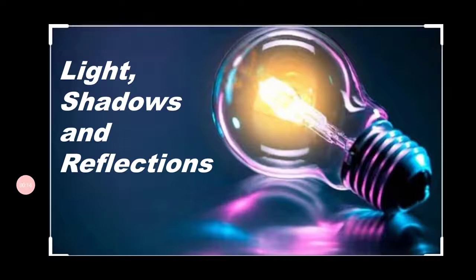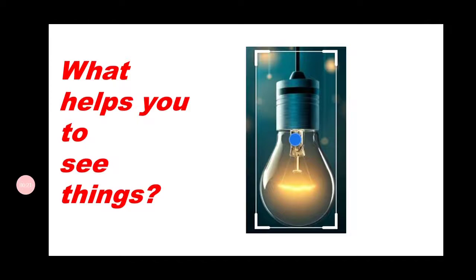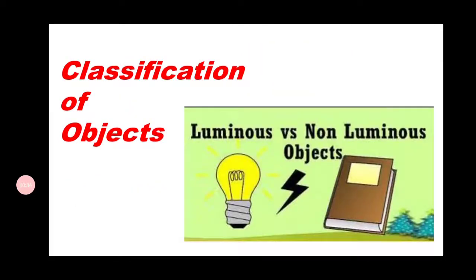In the previous session, we already discussed what dark is, what happens when we are inside the dark, and what helps you to see things in the dark. We also discussed the classification of objects into two types, luminous and non-luminous.